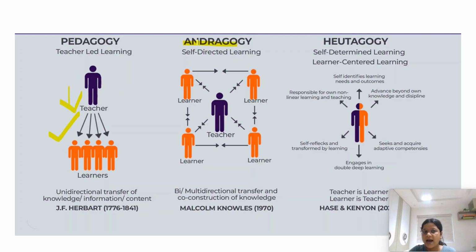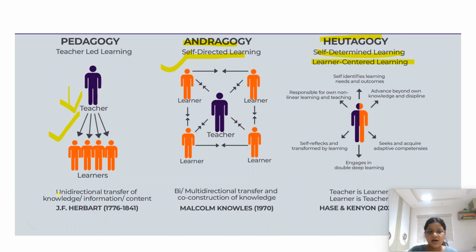Coming to andragogy, it means teaching adults. That is self-directed learning, wherein the teacher is playing a role, but the learner is also playing an equal role. That is, the interaction between the teacher and the learner takes place. Here the teacher is not solely responsible for making students learn a certain topic. So both learner and teacher are responsible for the learning process. Coming to heutagogy, it is a self-determined method, also known as a learner-centered method, wherein the learner is taking the sole responsibility of learning.